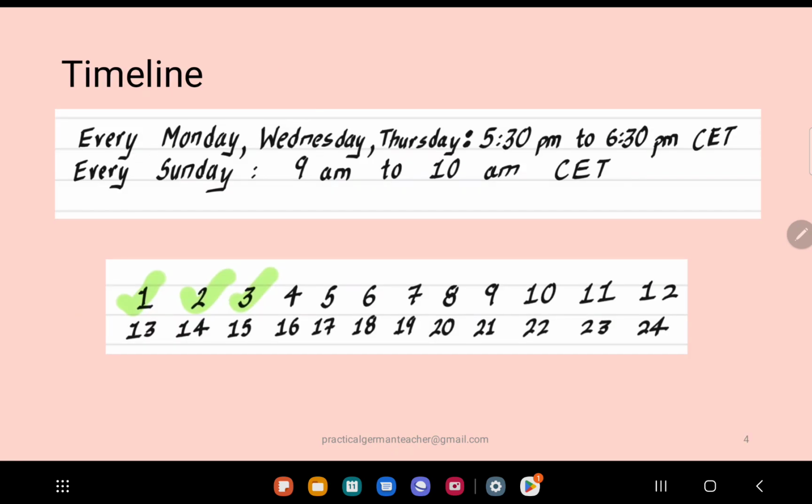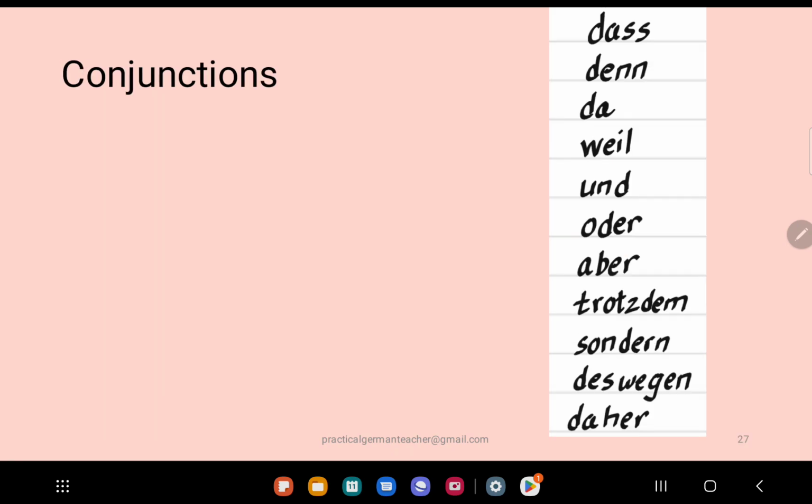All right, disclaimer. This is the 4th session, by the way, guys. In the last session we looked at conjunctions, such as oder, aber, und. So this is and, or, but. You know these. Also, when you use a conjunction, that means you are usually trying to connect two sentences, right? So the second sentence will follow these conjunctions, and there is no change in the structure of the sentence.